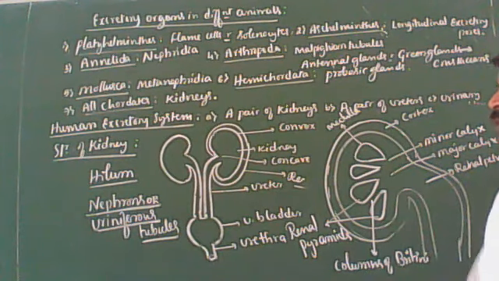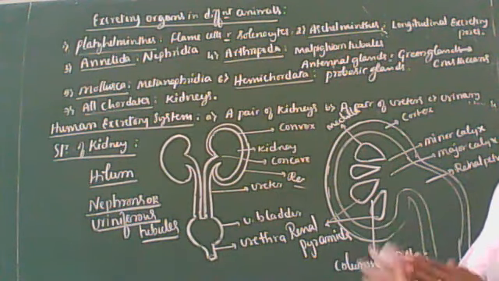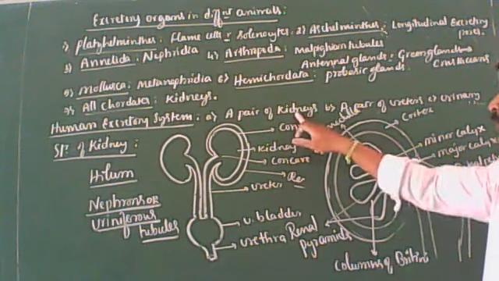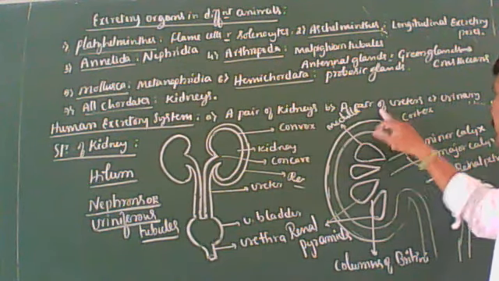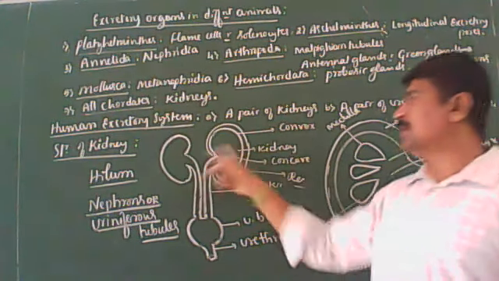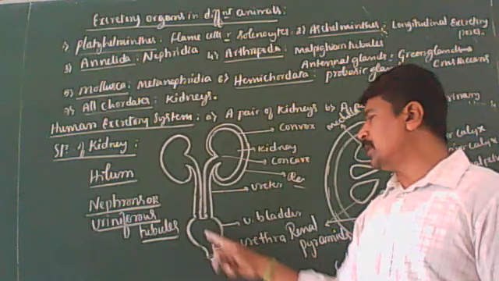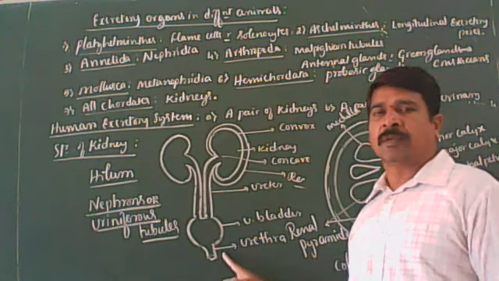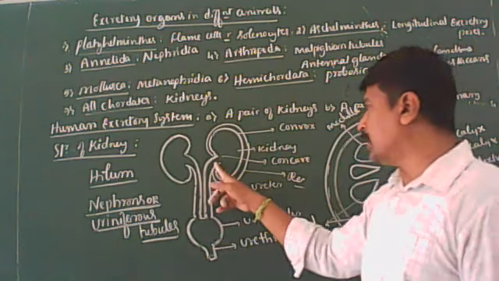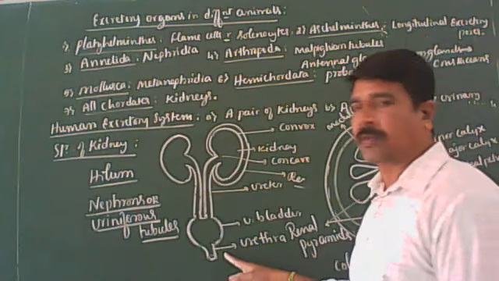I'll repeat once again. Human excretory system has four components: a pair of kidneys, a pair of ureters, urinary bladder, and urethra. Okay, that you should remember. Dear students, you should remember. Around the renal pelvis, ureters, urinary bladder, urethra.